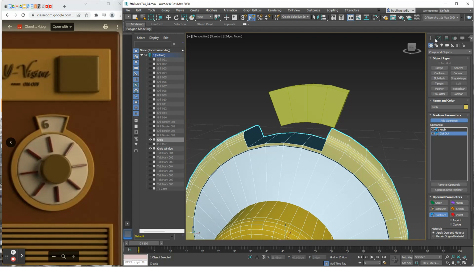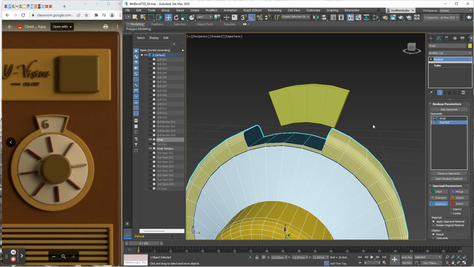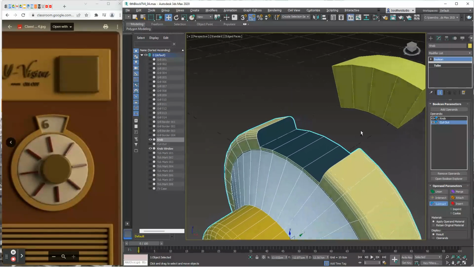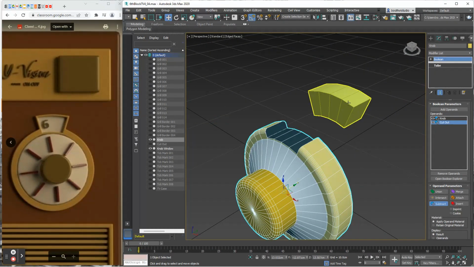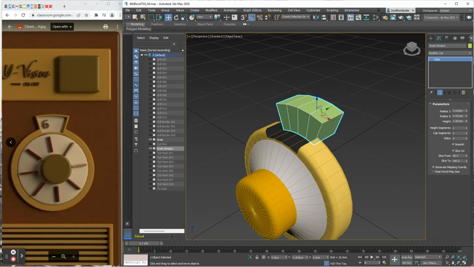Now I'm going to switch to the modify tab. That ends, basically, the creation tool. And now I'm going to go grab this piece, which I'm going to use now, and move it into place.